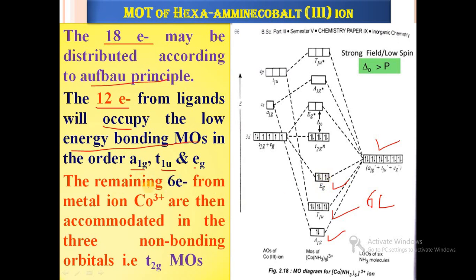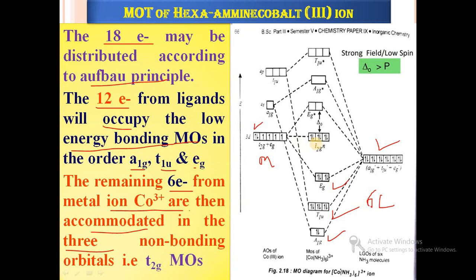The remaining 6 electrons from the metal ion, Co3+, are accommodated in the three non-bonding molecular orbitals. Here the metal orbitals contain the Co3+ ion's 6 electrons, and ammonia is a strong field ligand.